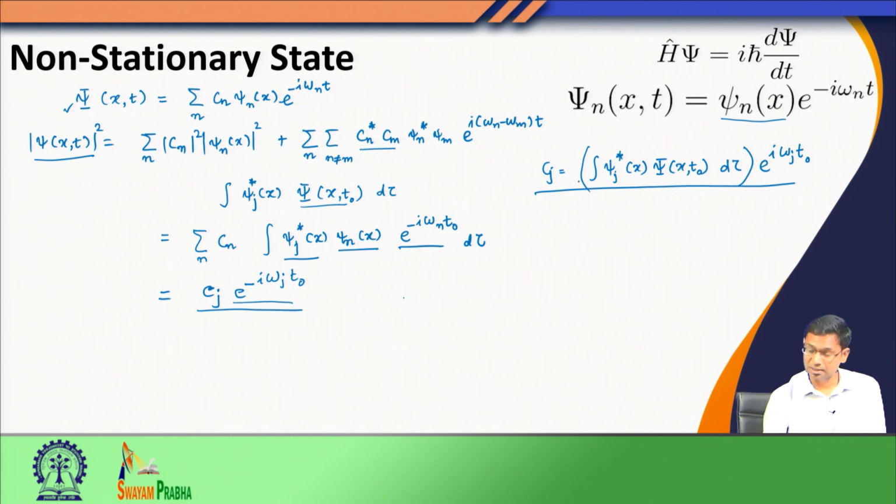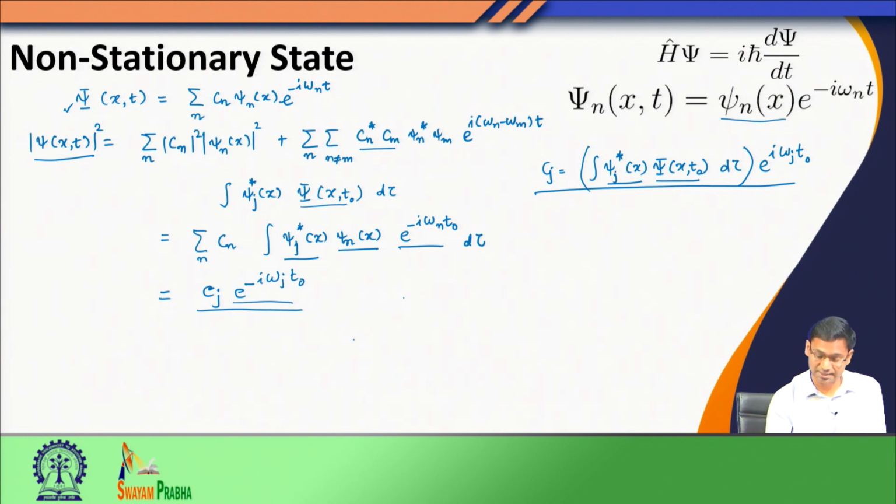How do I get this? I simply have these eigenfunctions, I know them because they are the solution of the time independent part, and this one is the total function, or time dependent function, at time t equals t 0. When I evaluate this overlap, I get some constants, then I multiply by this time factor, and I have got this C j.